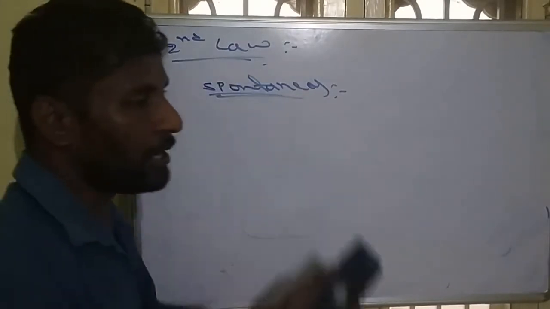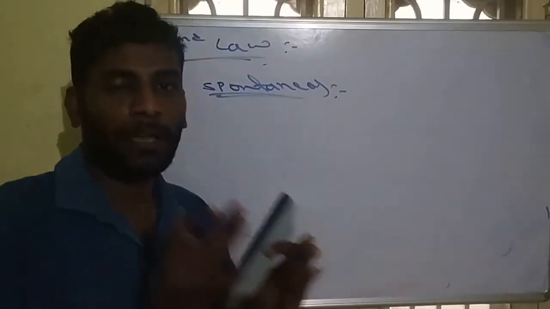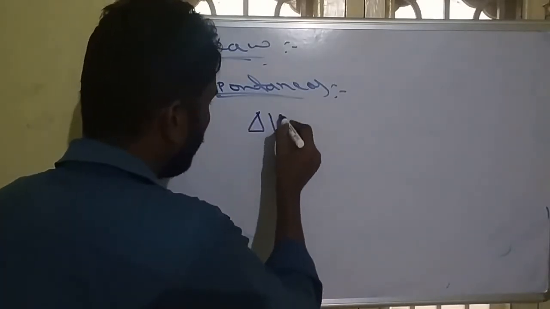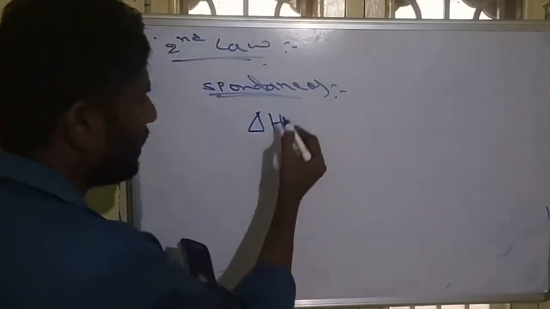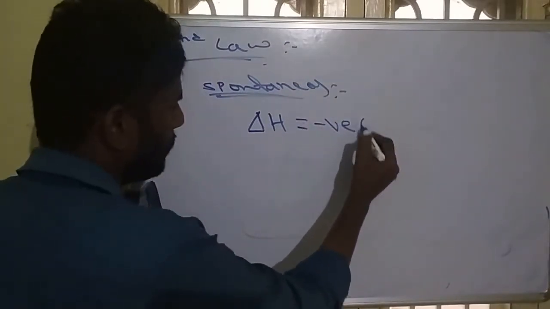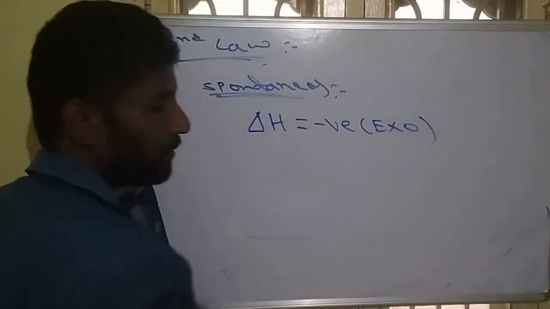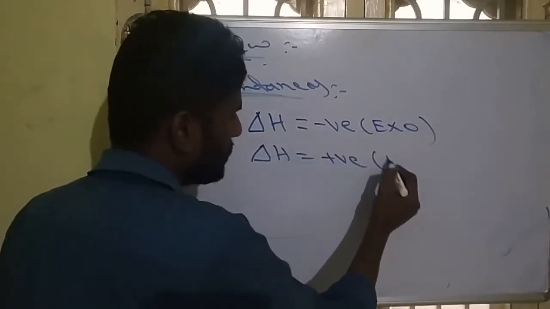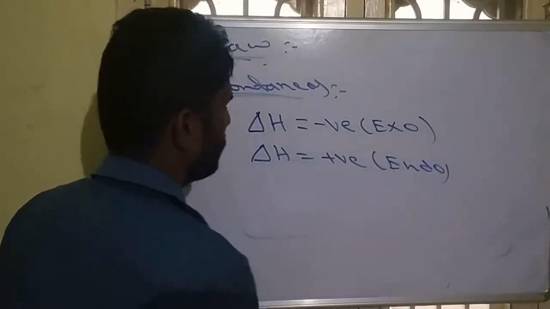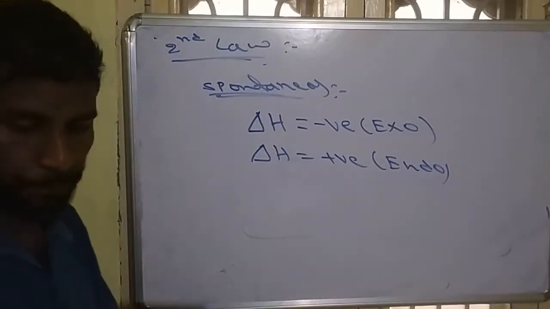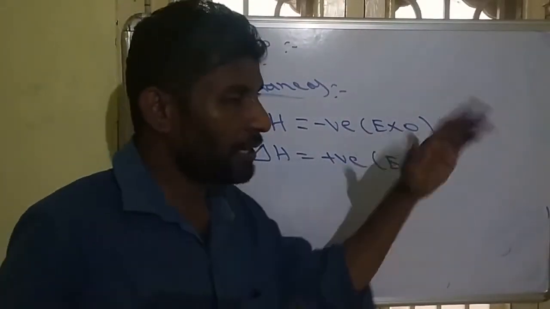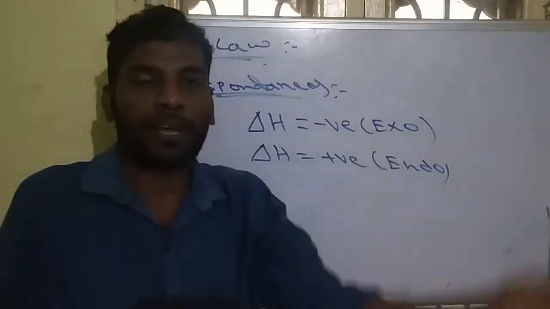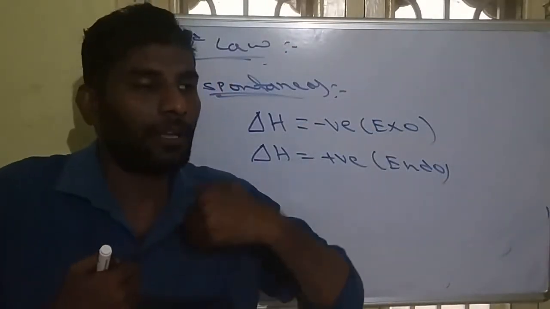Now, how do we identify spontaneity? By using parameters. One important parameter is enthalpy. Whenever delta H is negative, that is called exo, which we already completed, and when delta H is positive, that is called endo. Exo means energy release: when the reaction goes, the system releases energy. We are not giving any energy.